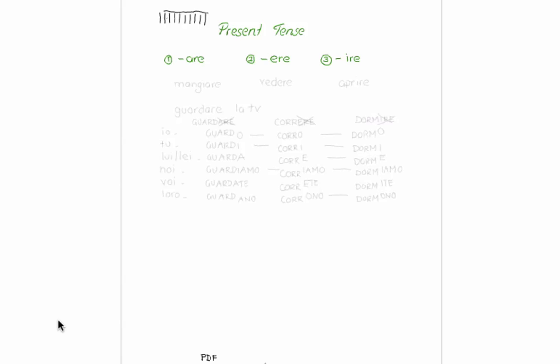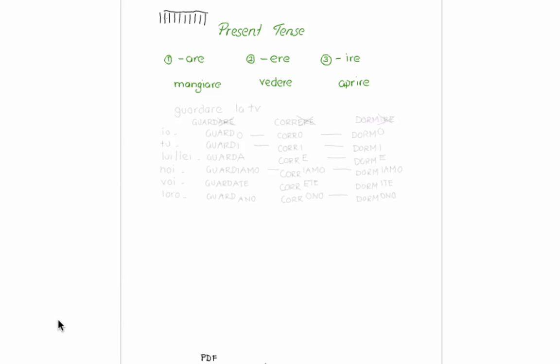For example, we have the verb mangiare, which means to eat. That's an are verb. We have the verb vedere, which means to see. And we have the verb aprire, which means to open. So these are in the infinitives.